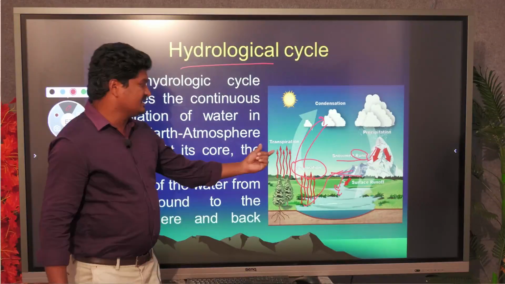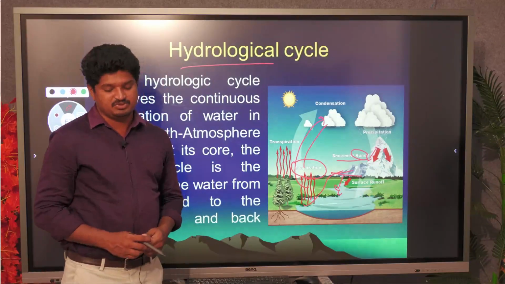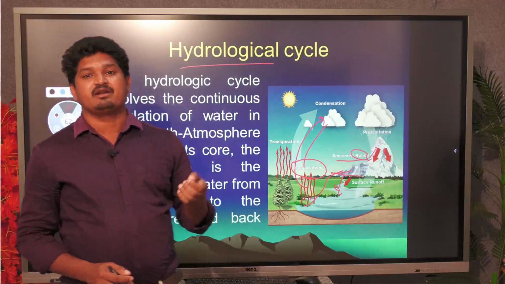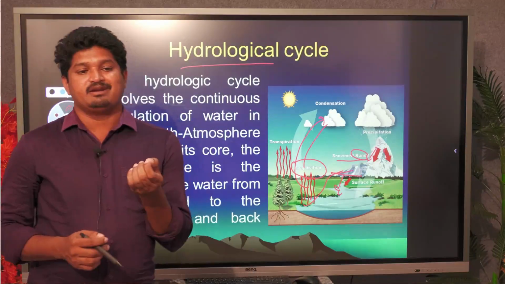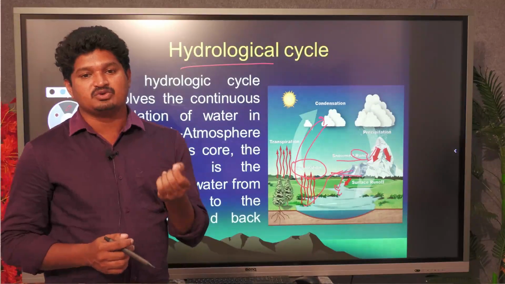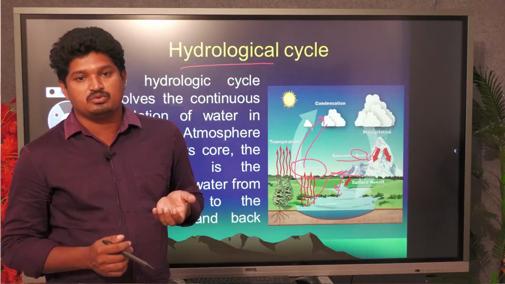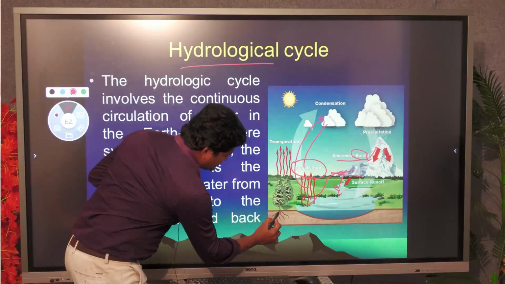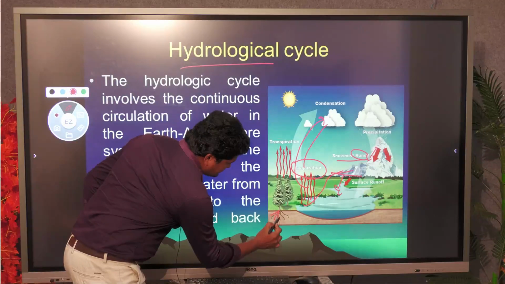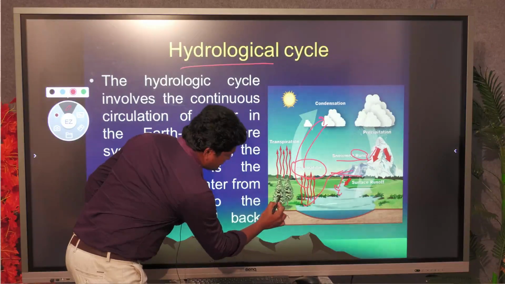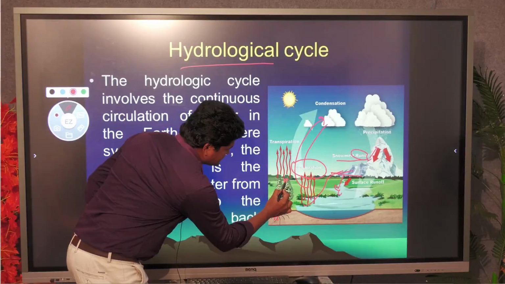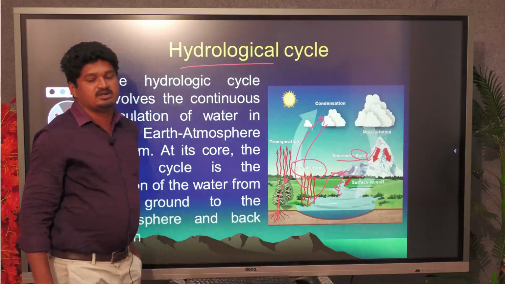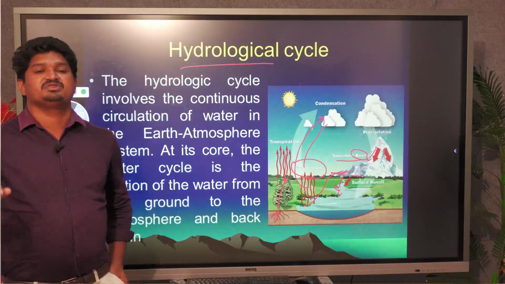Another process we call transpiration. Transpiration means every tree has roots, and the roots carry infiltrated water up to the leaf level. For example, if you see this particular image, the roots have some water content, and the water is carried up to the leaves, so the leaves transpire. It is another form of cloud formation.